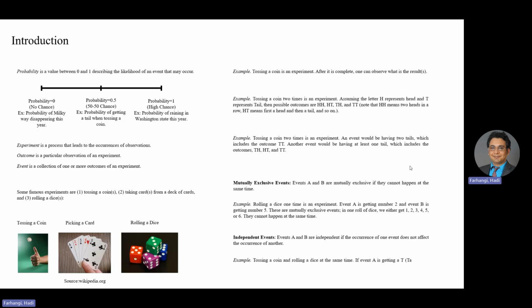If event A is getting a T tail in the coin toss and event B is getting number 4 in the dice roll, then these two events are independent because the occurrence of the T does not affect seeing the number 4 in the dice roll.